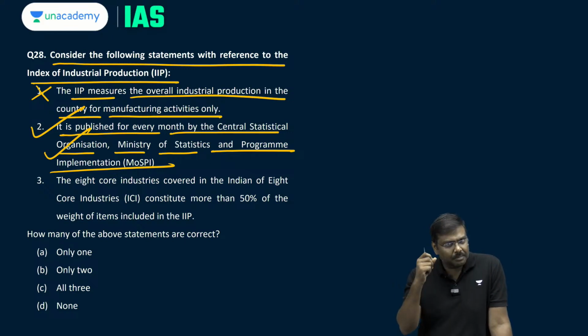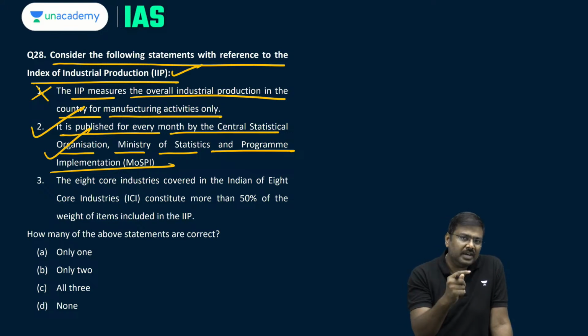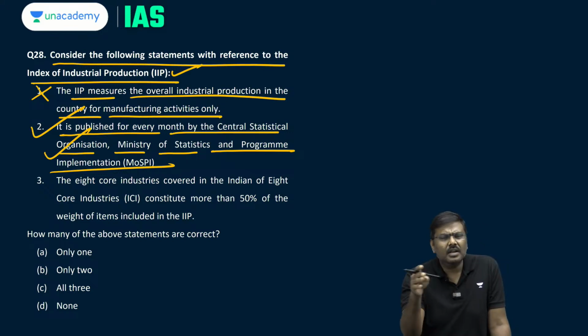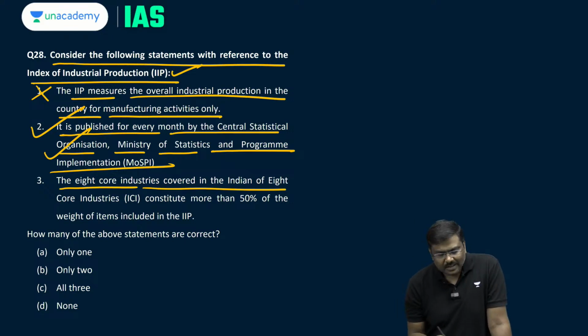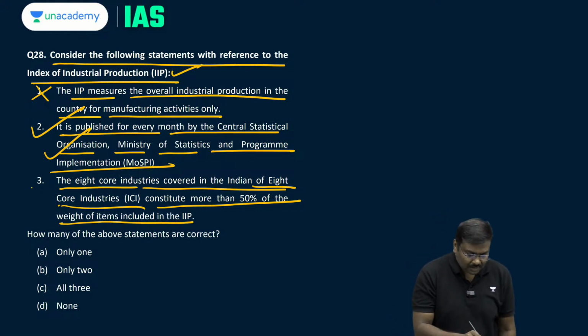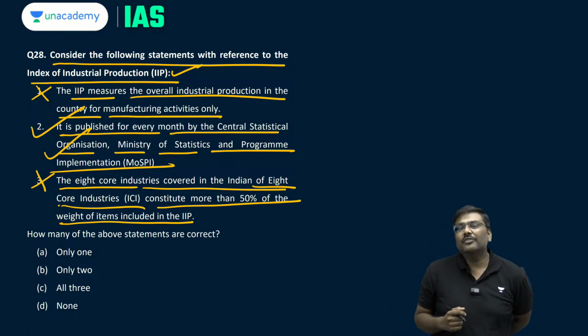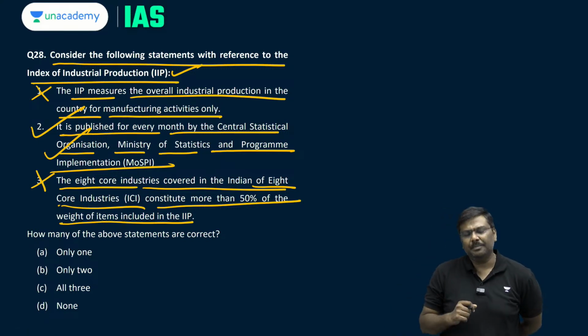It is this authority which publishes the Index of Industrial Production. But more importantly, please remember that the base year for the measurement of the Index of Industrial Production is 2011-12. The 8 core industries covered in the Index of 8 Core Industries constitute more than 50% of the weights of items included in the IIP. The third statement is wrong. It does not constitute 50%, it is somewhere around 38%.